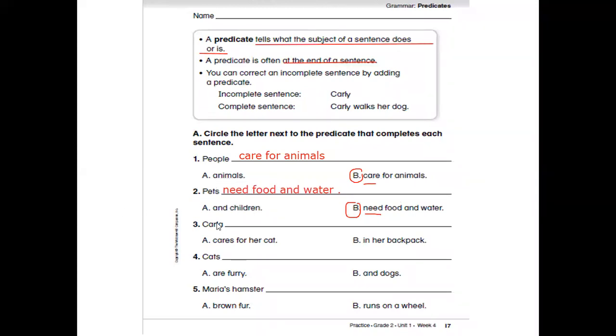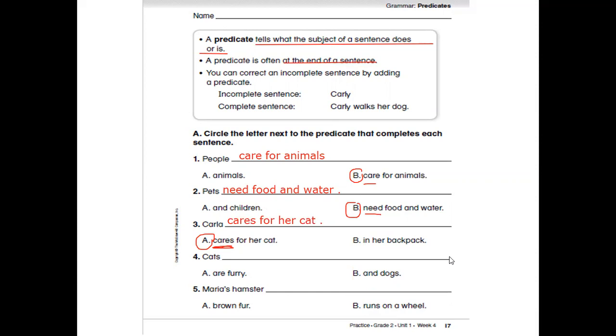So Carla cares for her cat, or Carla in her backpack? What do you think? I think she cares for her cat, and cares for her cat begins with a verb. So Carla cares for her cat. And period. Put a period at the end of each sentence.